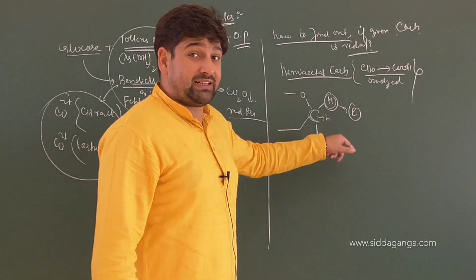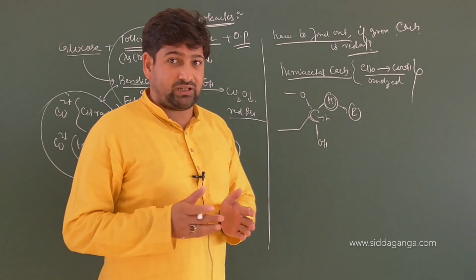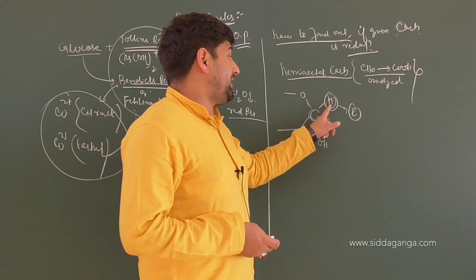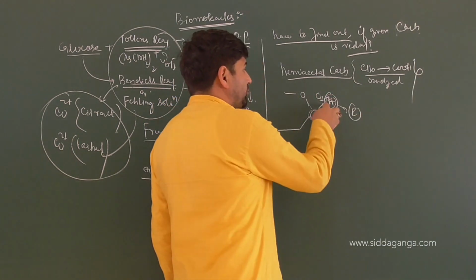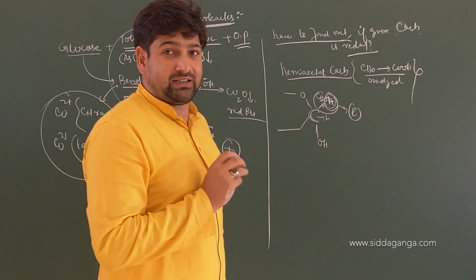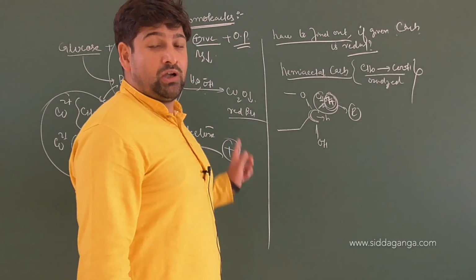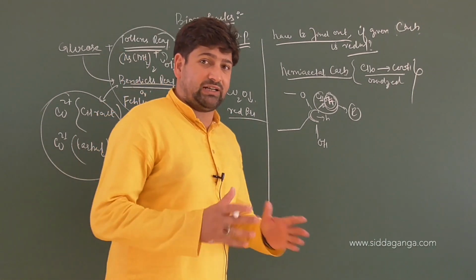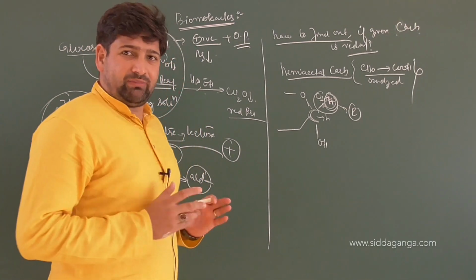Am I clear? But as I said, in fructose, it is hemiketal form. When you look at the fructose main structure, it is hemiketal form. Rather than having hydrogen here, what is the group here? CH2OH. So you don't have hydrogen attached to this at all, right? So you don't get a hemiacetal carbon here. Thus, fructose technically should be non-reducing. But why is it considered to be a reducing sugar? For that, I told you the reason. Am I clear with the basic postulate? Or am I clear or not?